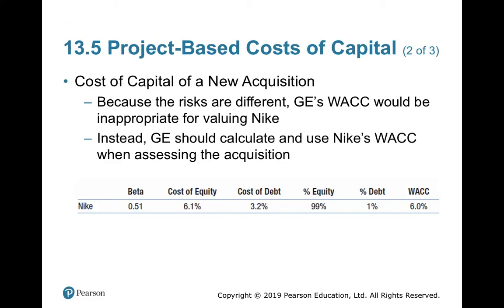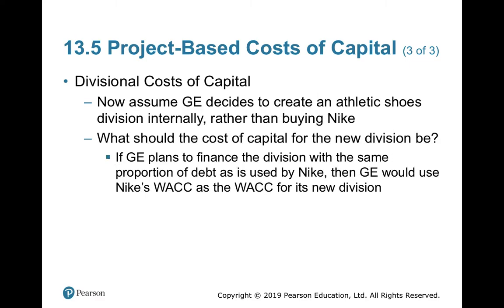So the debt is only 1%, equity is 99% weightage. And WACC will be calculated using the percentage of equity multiplied by cost of equity plus percentage of debt multiplied by cost of debt, which will come to 6% as the WACC. And use this 6% for making the valuation of the acquisition of Nike.